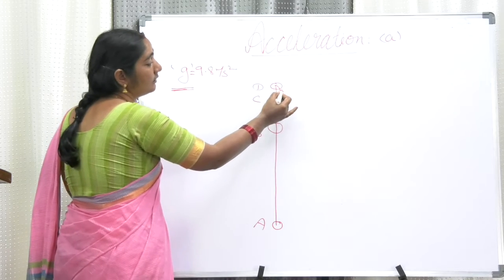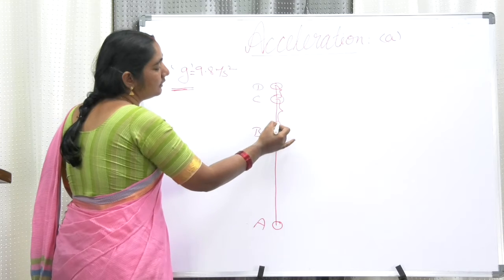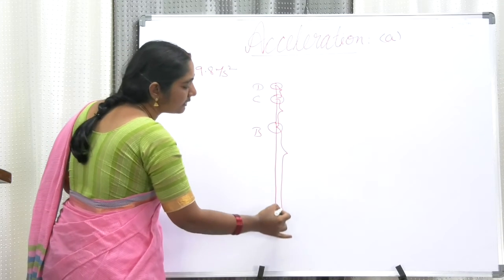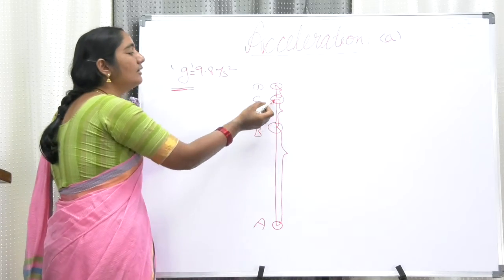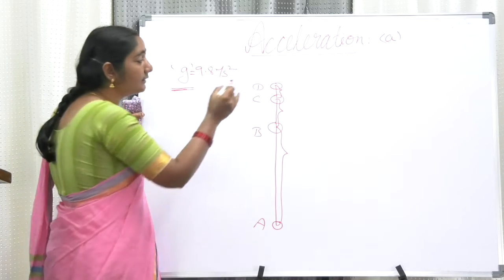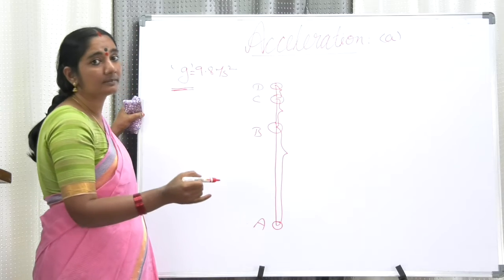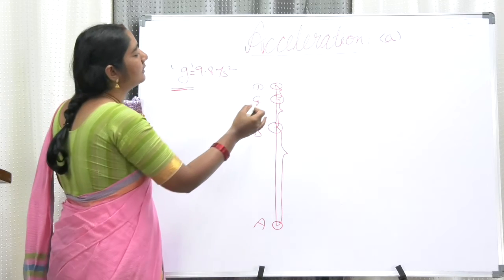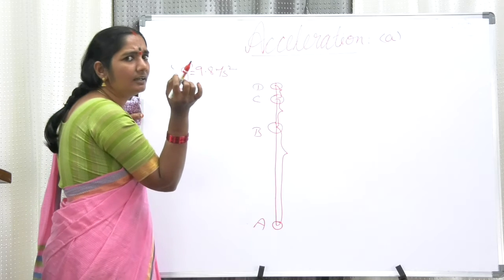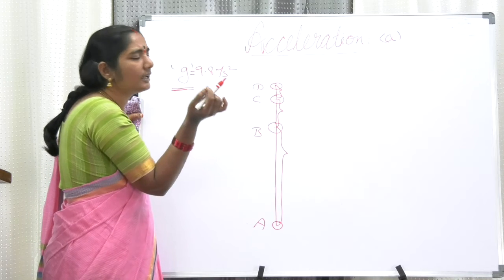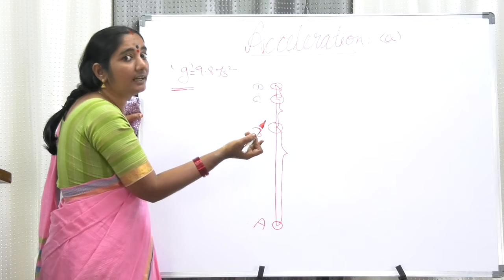See the distance here. In the first moment, the distance covered is more. In the next second, the distance covered is less. In the next second, still the distance covered is much less. After that, the body stops here for a while. It comes to rest for a fraction of a second and changes its direction.